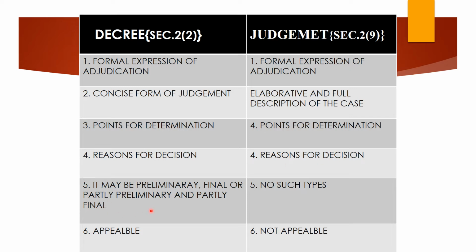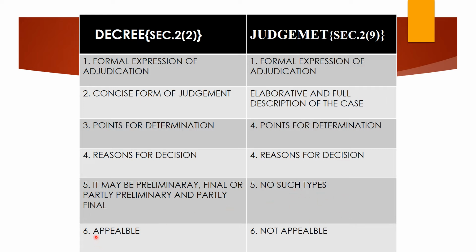And the next one is that it may be preliminary, final, or partly preliminary, partly final. That means kinds of decrees will be there. A decree may be a preliminary decree, a final decree, or in some cases partly preliminary and partly final. Especially where partition suits are concerned, we generally find two types of decrees, compulsorily: a preliminary decree and a final decree. But we don't find that a judgment will be preliminary and final. In judgments, we'll have only one type, the final judgment.